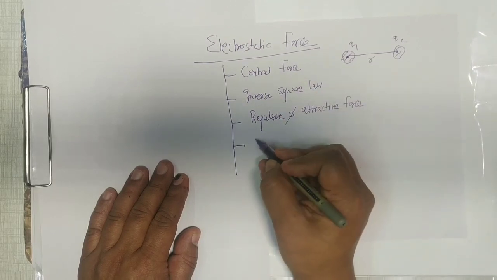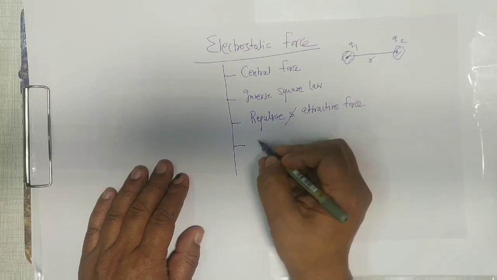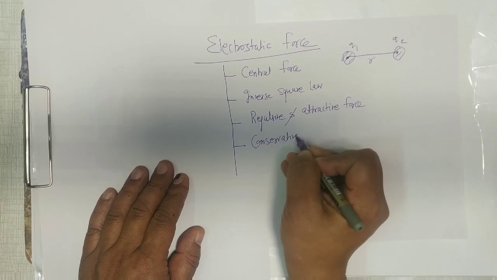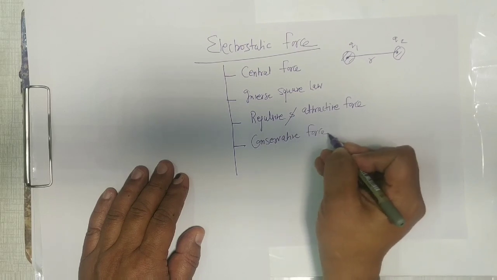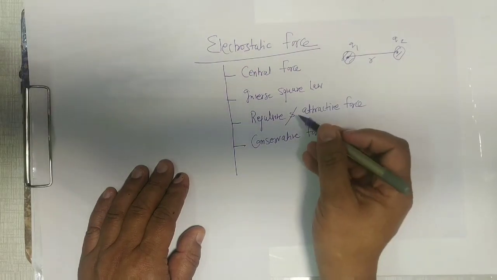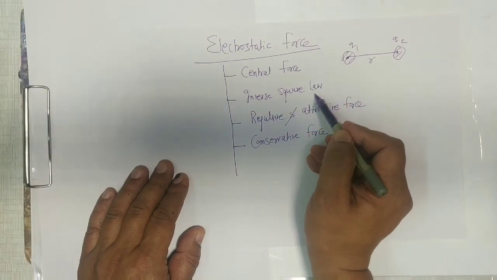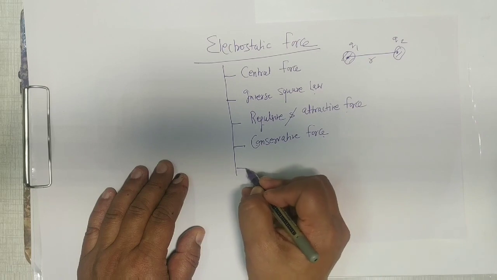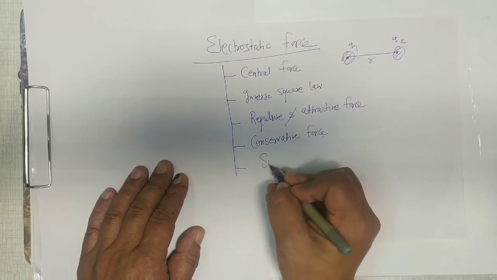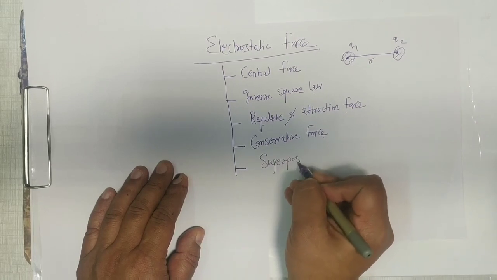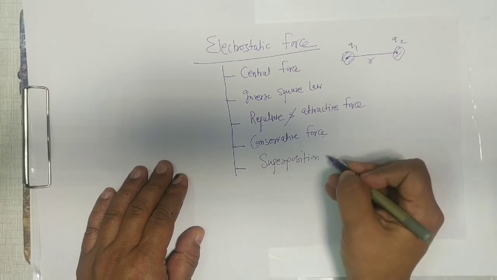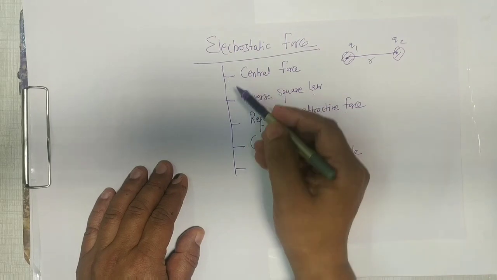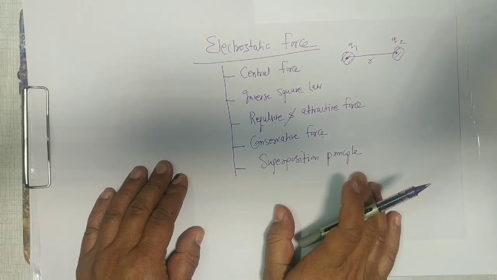It is a conservative force. You remember conservative force, under which the work done is independent of path. So central force, inverse square law, repulsive and attractive force, conservative force, and it follows the superposition principle. So these are the main characteristics of the electrostatic force.